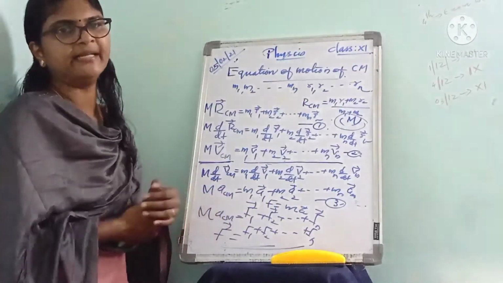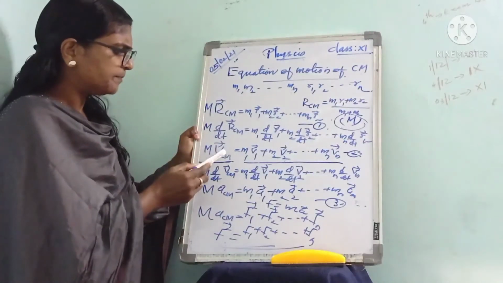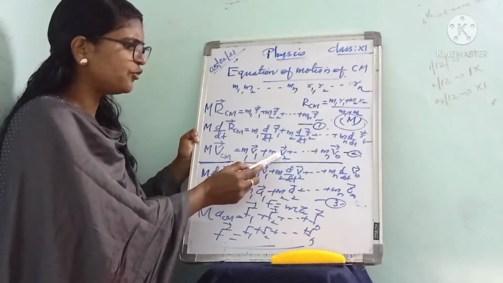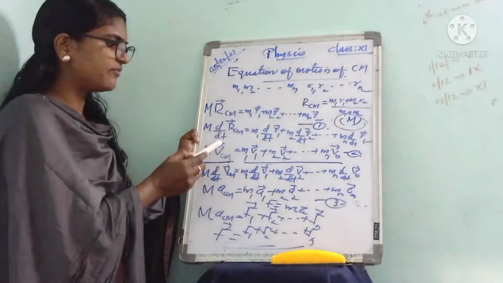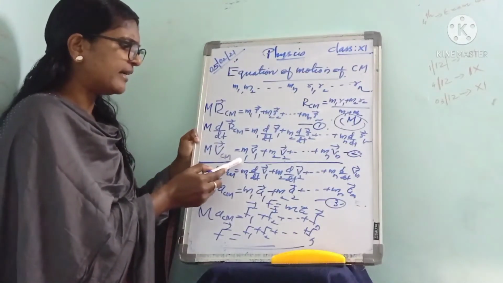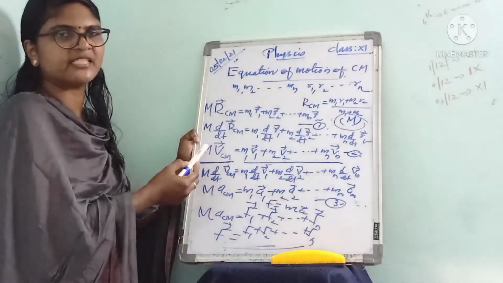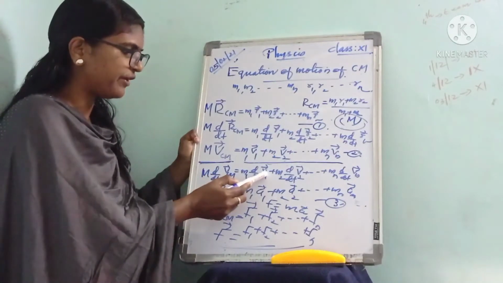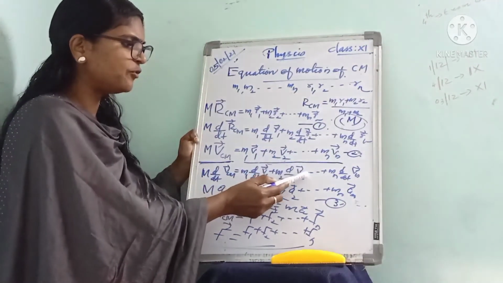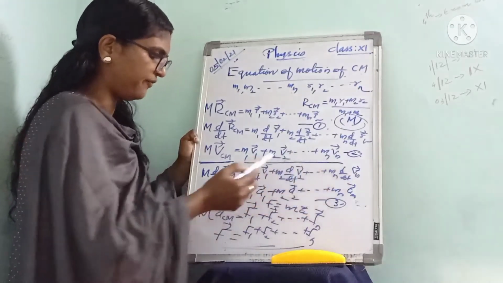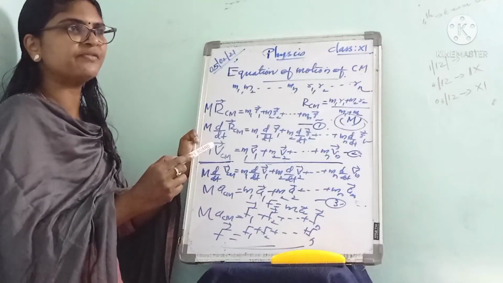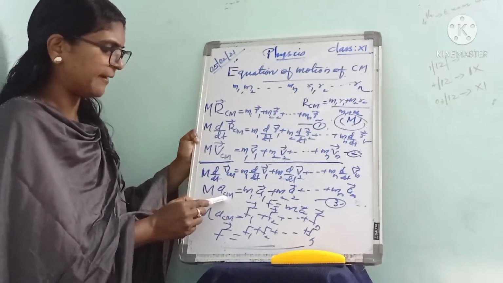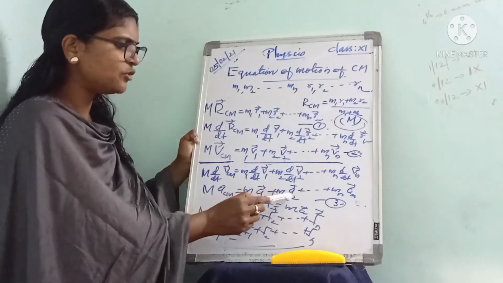Here we got this equation 2, that is M v_CM is equal to m1 v1 plus m2 v2 plus etc. up to mn vn. Next, what we did is differentiate. Again, we differentiate this equation with respect to time. So M into d by dt of v_CM is equal to m1 into d by dt of v1 plus m2 into d by dt of v2 plus etc. up to mn into d by dt of vn. All of you know dv by dt, the rate of change of velocity, represents the acceleration. So this represents M a_CM is equal to m1 a1 plus m2 a2 plus etc.